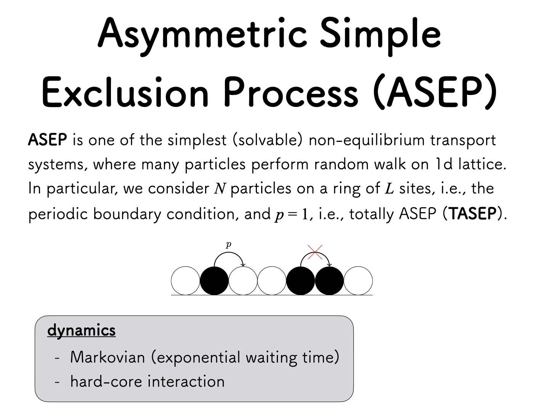We consider N particles on a ring of L sites, that is, periodic boundary conditions. Moreover, we consider the extreme case, p is equal to 1. This model is called totally ASEP, that is, TASEP.